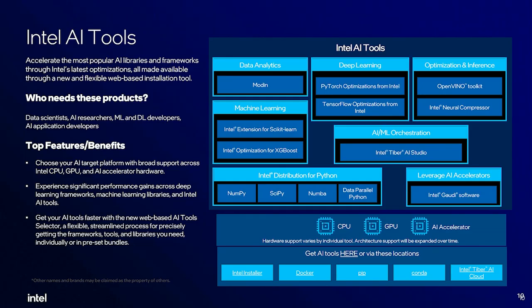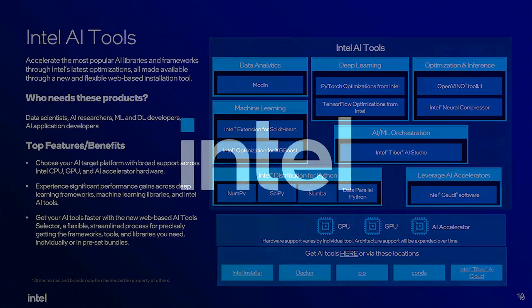So feel free to reach out to us if you have any questions in terms of how you can acquire the latest Intel hardware and software products, or have any specific queries on how you can optimize your workloads to run best on Intel hardware. That's all I have for today. Any questions?